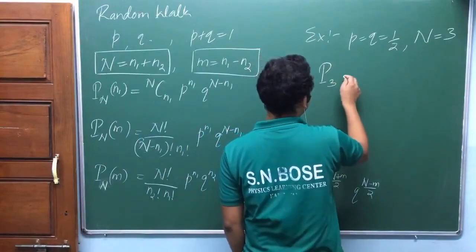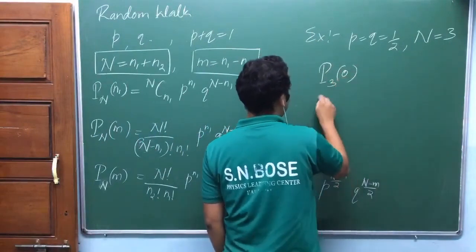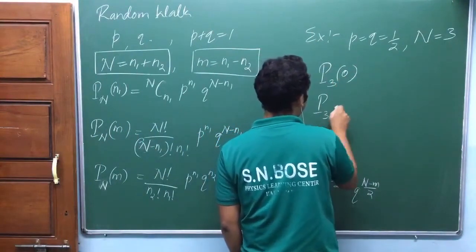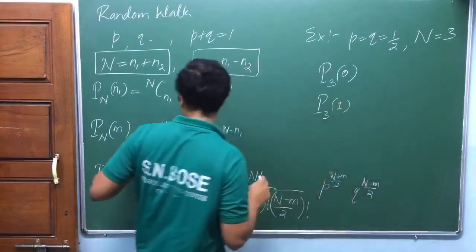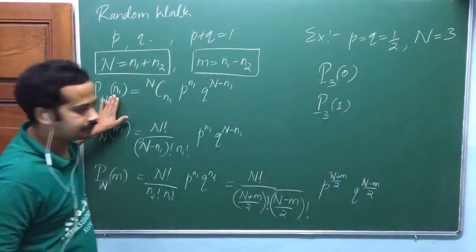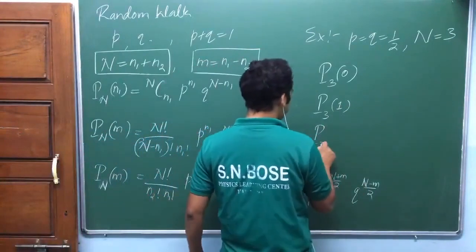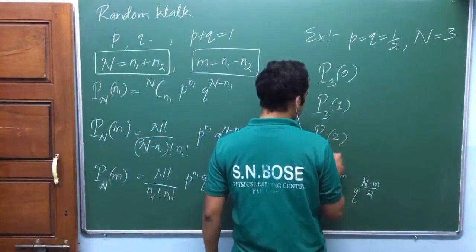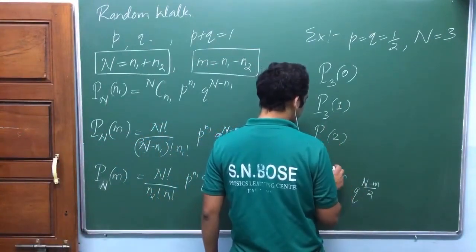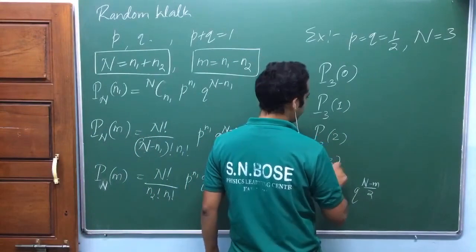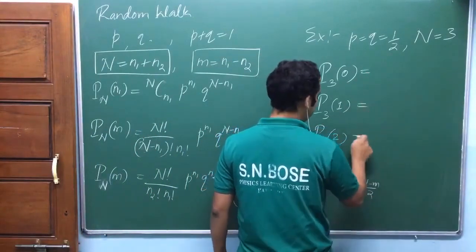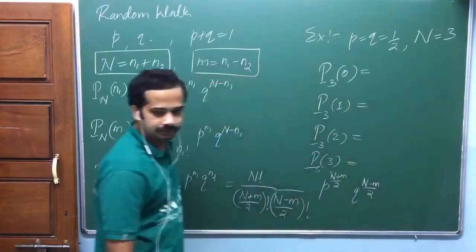Probability after 3 steps, 0 step to the right. What is the probability after 3 steps, 1 step to the right? What is the probability after 3 steps, 2 steps to the right? What is the probability after 3 steps, all 3 steps to the right? Speak out. We have done this one, am I right?